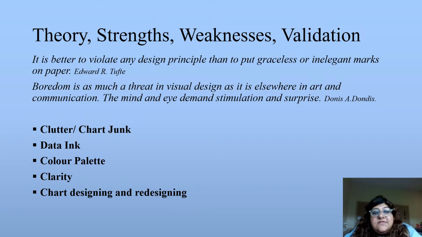So now let's discuss some of the basic principles according to Edward Tufte's principles. And the first one is clutter, chart junk. I do agree that some people do find the chart quite messy, but each line depicts a country in a different color, and the small loops indicate the change in trend.